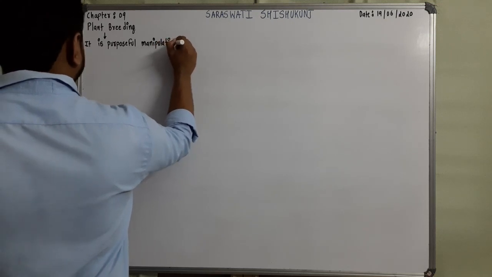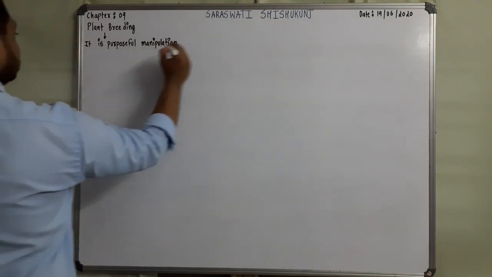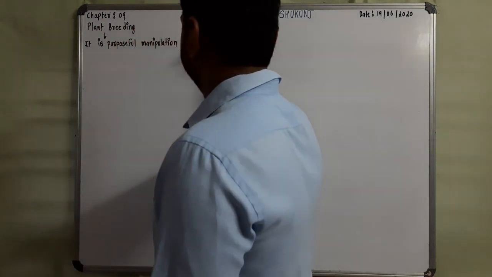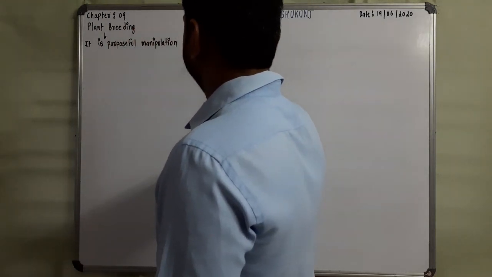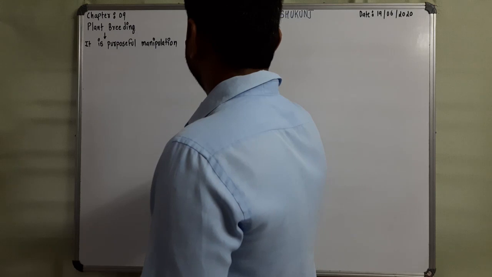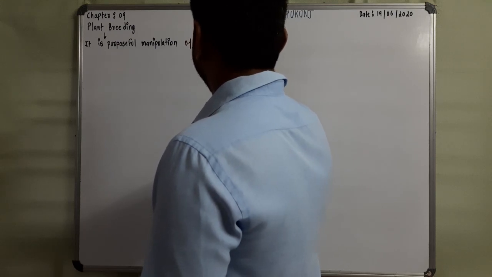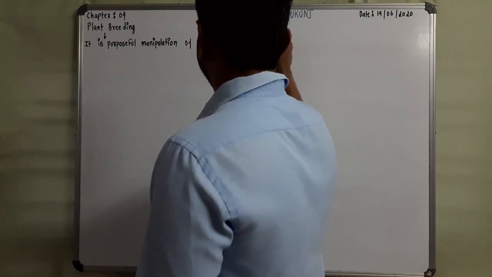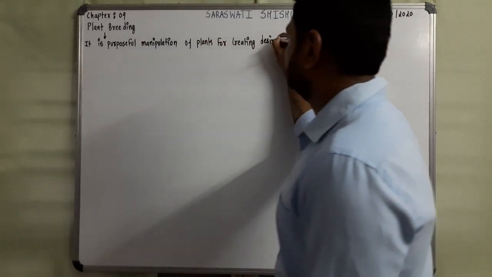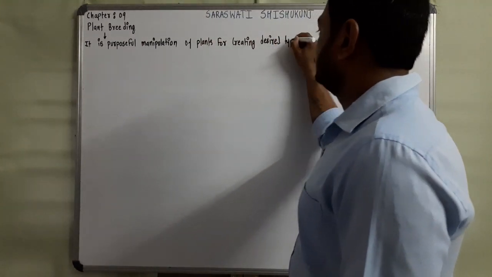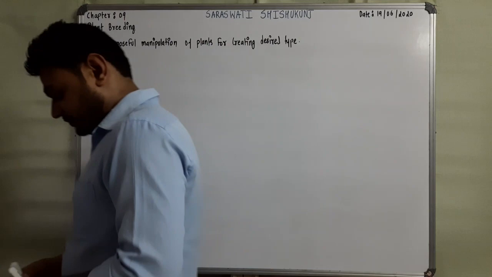Purposeful manipulation of plants for creating desired type of combination. So this is plant breeding, students.